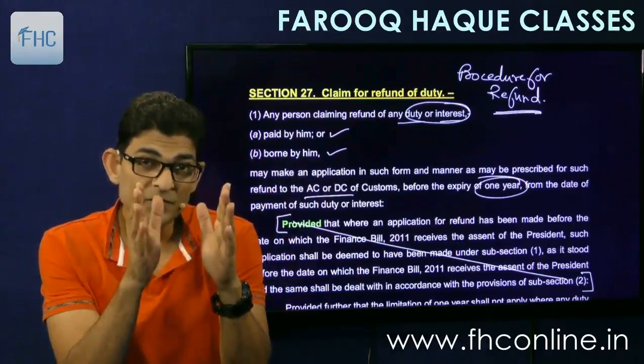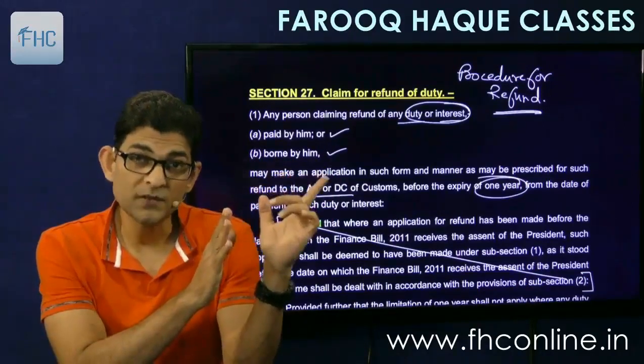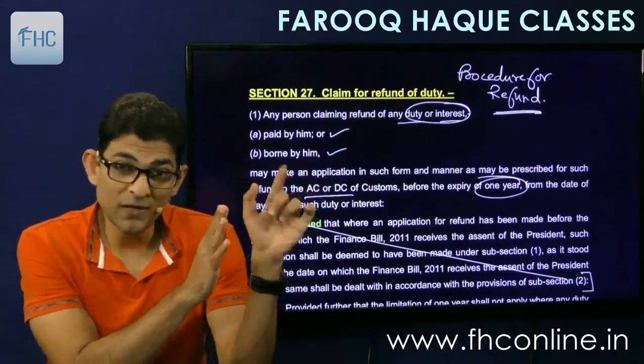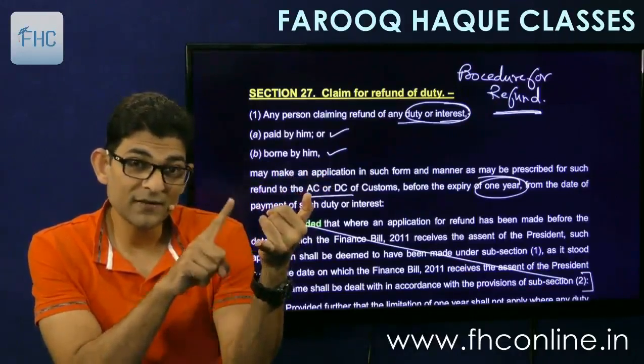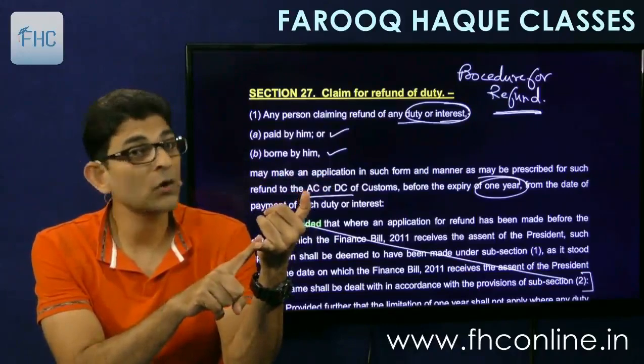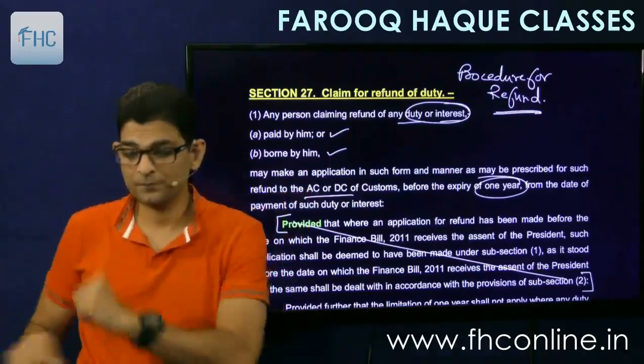So that time limit of 6 months will apply to you, okay, and not 1 year. So even though the time here is 1 year, if you are governed by 26 or 26A, then the time limit will be 6 months and not 1 year. Understood? So don't confuse later on.